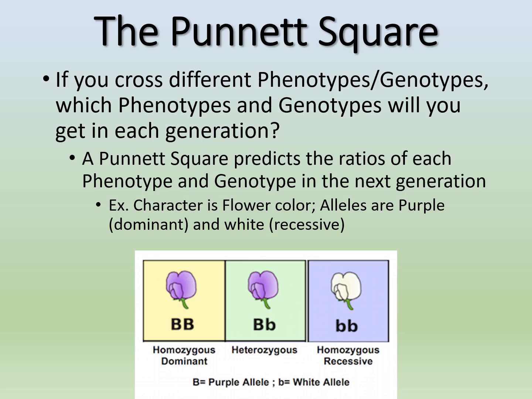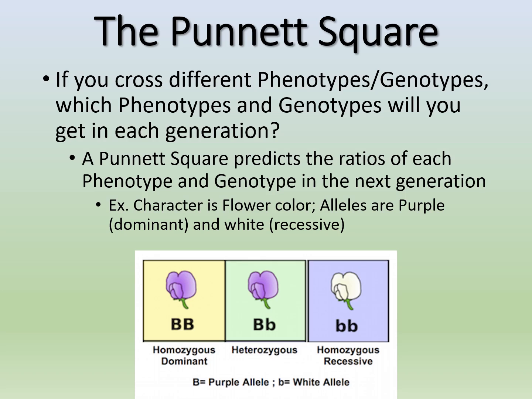Then we also have a heterozygous, big B, little b, which is also going to be a purple phenotype. And we could get a homozygous recessive pair, little b, little b, which will give us our other phenotype of white. So these are our possible outcomes if we cross these traits.